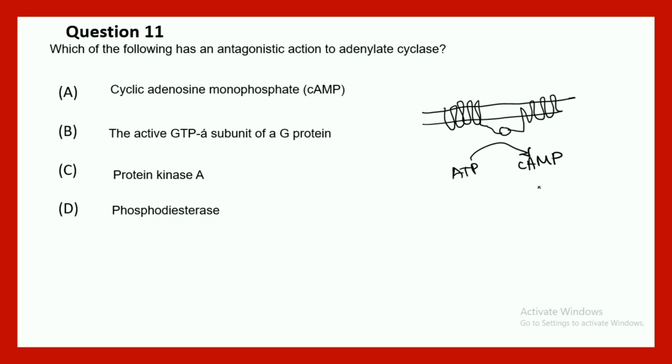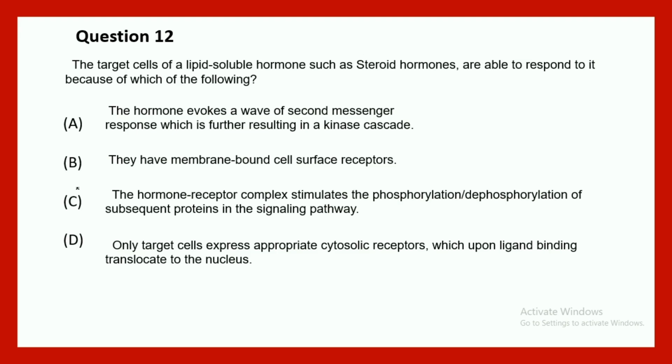Now there are certain enzymes that break down cyclic AMP. These are phosphodiesterases. The phosphodiester bond is broken by these enzymes, so this is antagonizing the function of adenylate cyclase, which is generating cyclic AMP. Adenylate cyclase generates cyclic AMP, phosphodiesterase breaks cyclic AMP. So it requires a basic understanding of cell signaling.